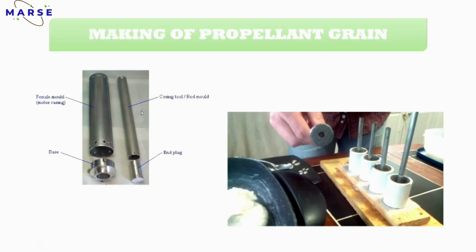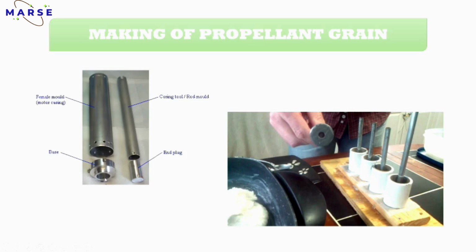Yes, I was talking about the mold and mandrel. It looks like this. This is a mold and this is a mandrel. You have to put it into this mold and pour all the propellant slurry over it. This is the female and this is the male, which is known as the mandrel.